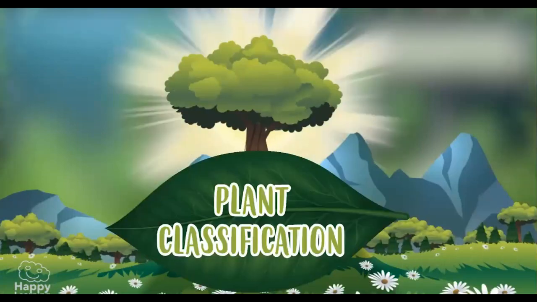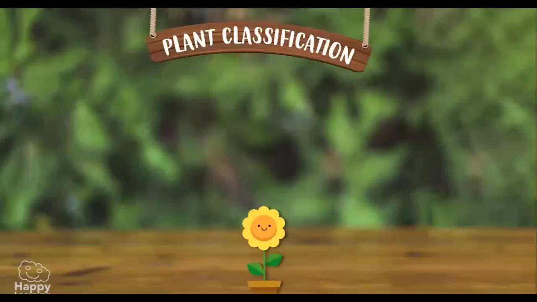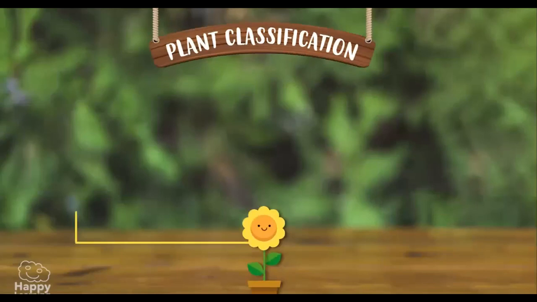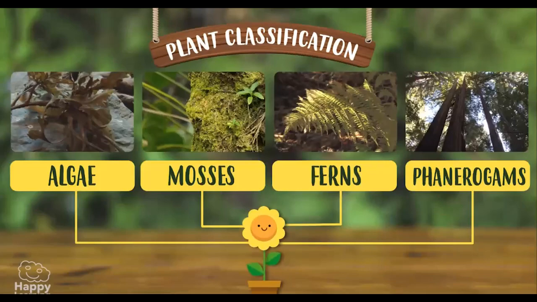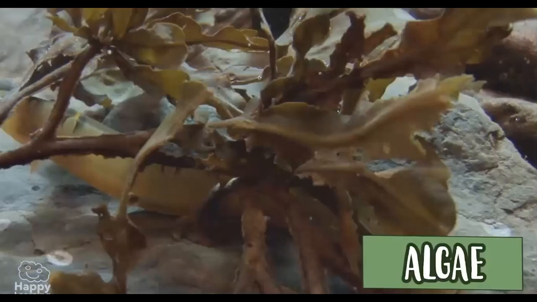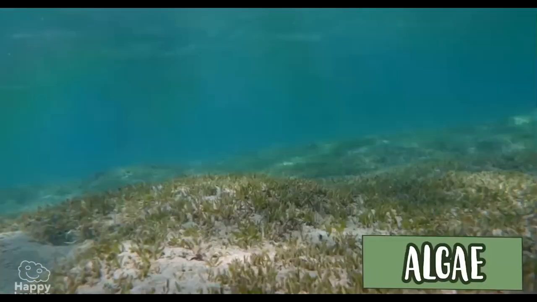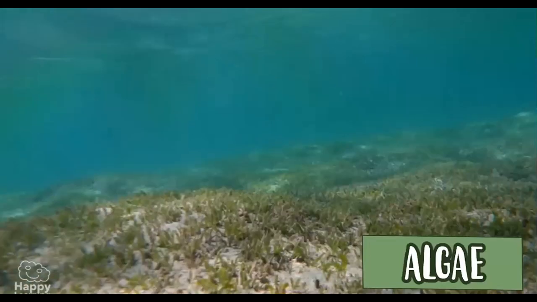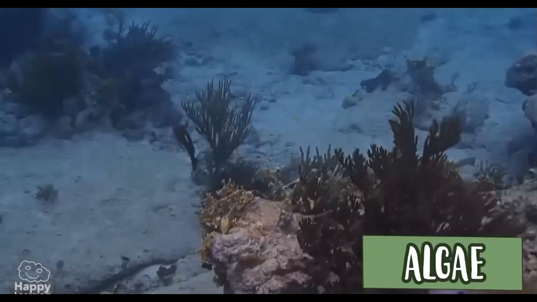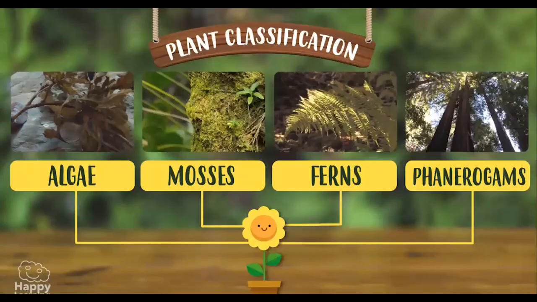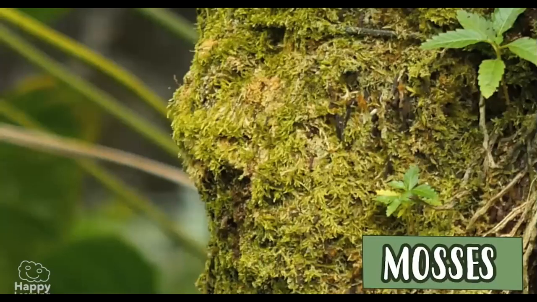Plant classification. As we said, there are many types of plants, and we can classify them in 4 large groups to get to know them better. Algae, mosses, ferns, and phanerogams. Algae don't have roots, stems, or leaves. They live in water, both rivers and seas, and they are the simplest plants. Mosses are also very simple plants.